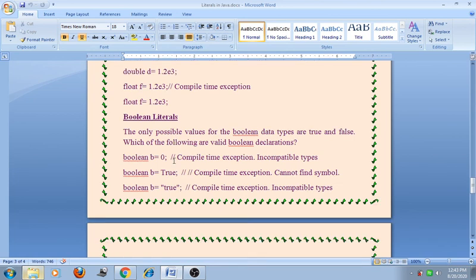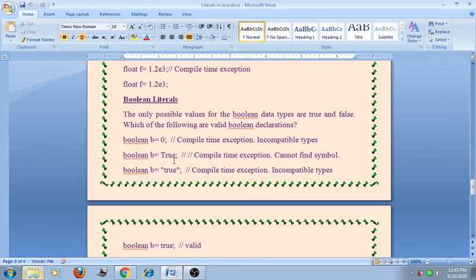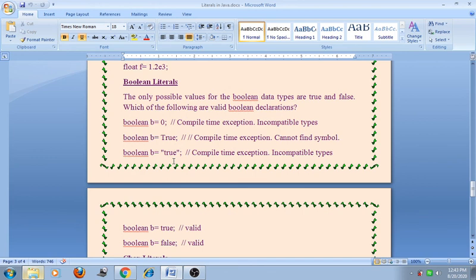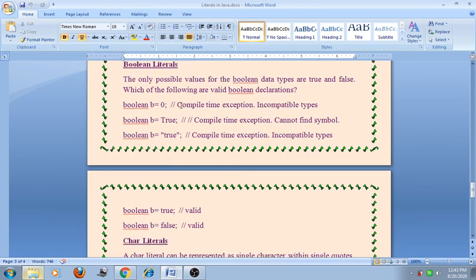Next is the boolean type literal. The only possible values for the boolean data type are true and false. Which of the following is a valid boolean declaration? Here boolean b = 0 will give the compile time error, incompatible types. Suppose we declare boolean b = True, then it also gives an error, cannot find symbol.